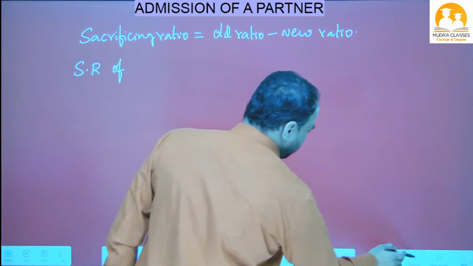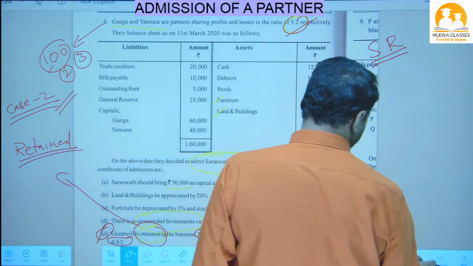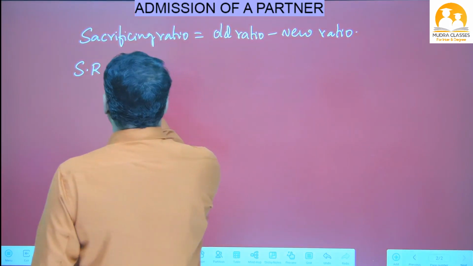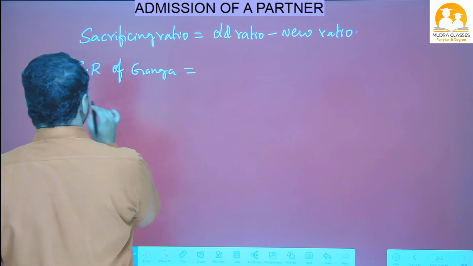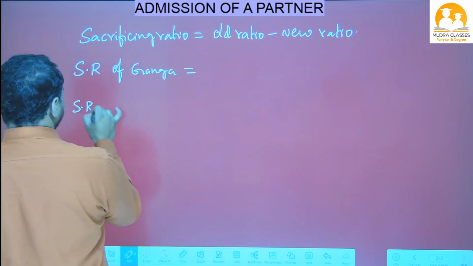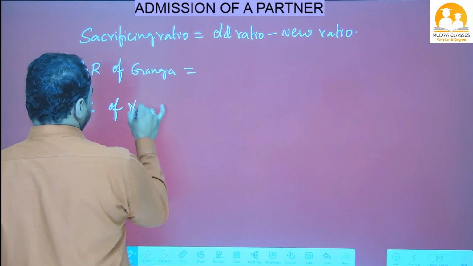What is the new partner's name, beta? The old partners' names are Ganga and Yamuna. So first of all I will find out the sacrificing ratio of Ganga. After that we will find out the sacrificing ratio of Yamuna.